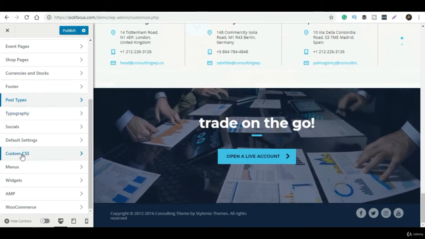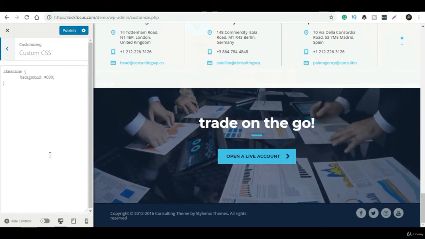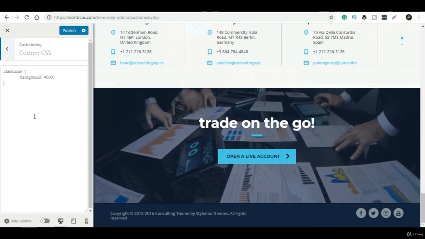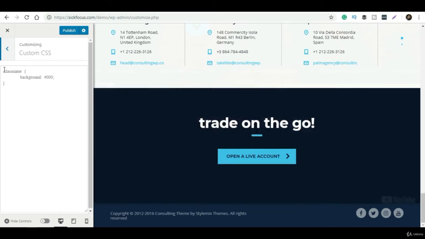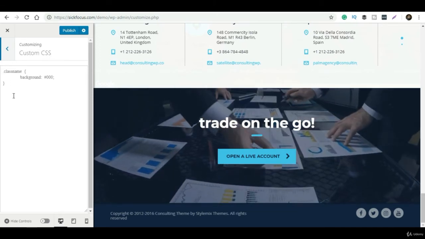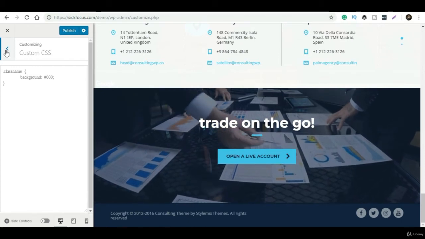Now I come to menus, where you can create menus. As of now you can see this website is under construction, and I have not even touched the menus part, so all the menus are reflecting over here. If I want to customize this menu part, this is the main menu, the header menu.